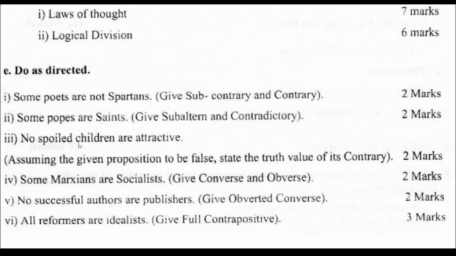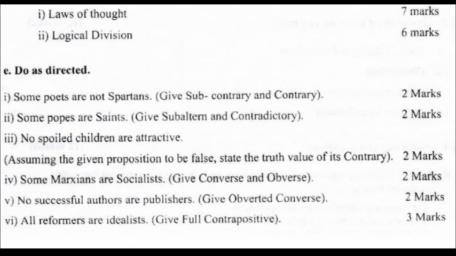Next, no spoiled children are attractive. Assuming the given proposition to be false. This is not true, so this is supposed to be false. State the truth value of its contrary. Now we'll have to go back to the table to check the contraries. If A is true, E must be false. But if A is false, E can be either true or false. So if E is false, in this case, they mentioned in the exam paper, E is false.